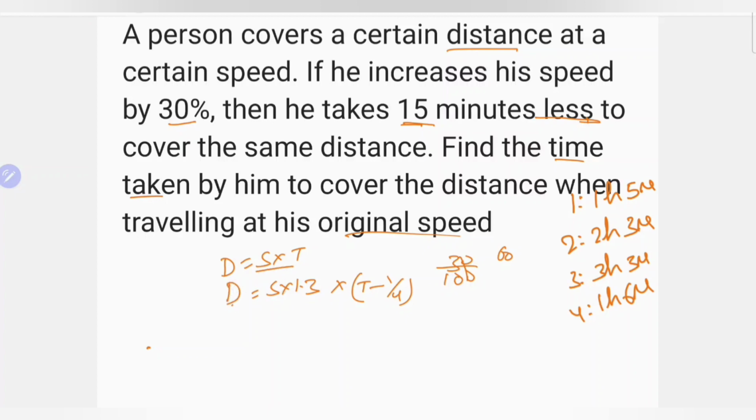Here it is also distance. I can compare these two. Here it is the original and it is the increased. Observe the calculation.